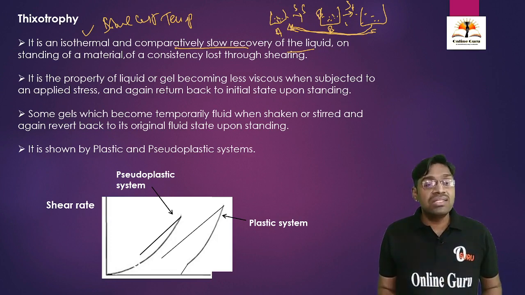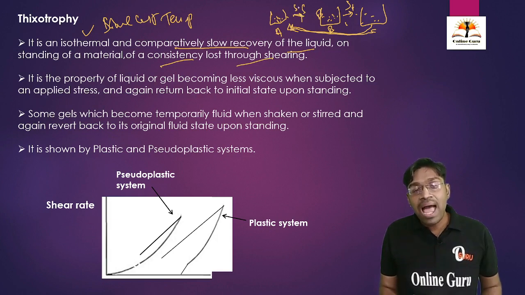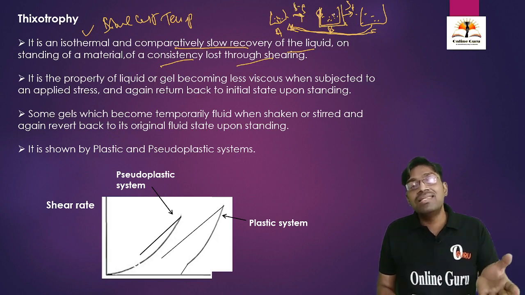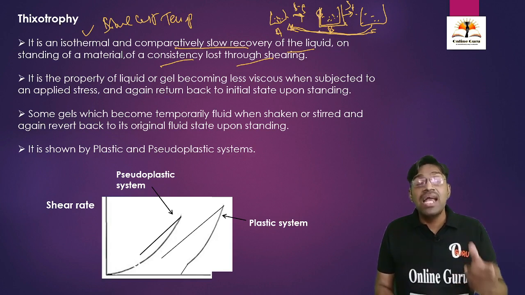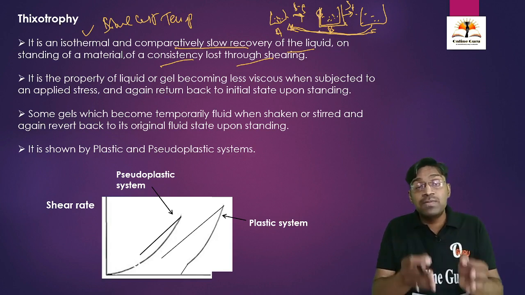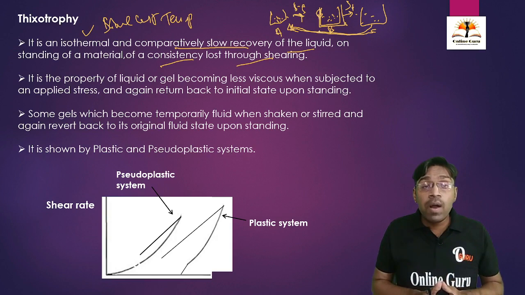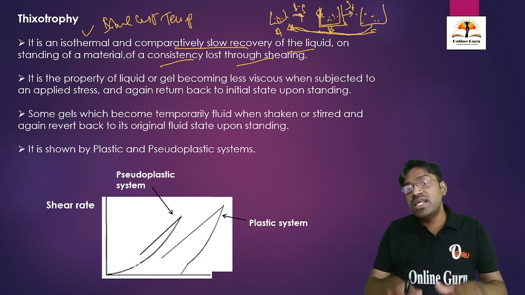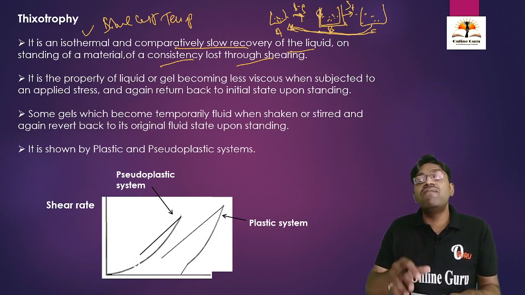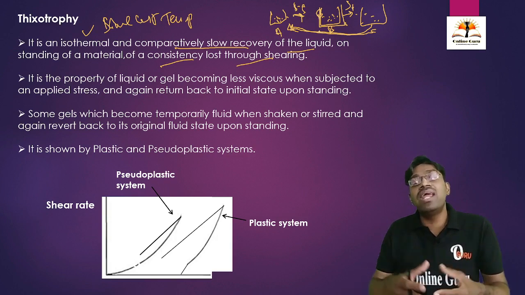Its consistency was lost during shearing stress, because when we apply the shearing stress, the consistency is lost. The consistency has decreased, which means the solution viscosity has decreased upon application of shearing stress. It is called thixotropy. The substances which show this property are those in which, initially upon application of shearing stress, the viscosity is going to reduce, and upon removal of the shearing stress, again it is going to regain its viscosity.